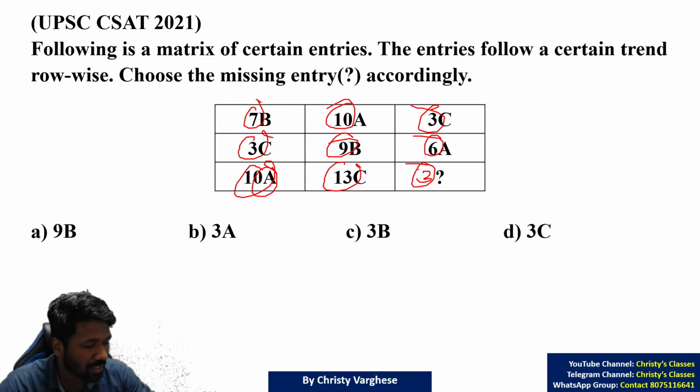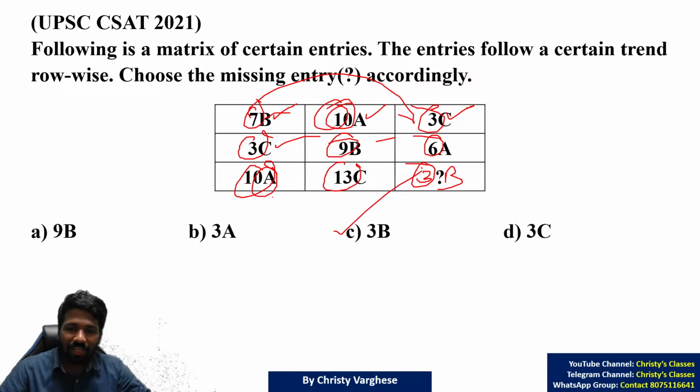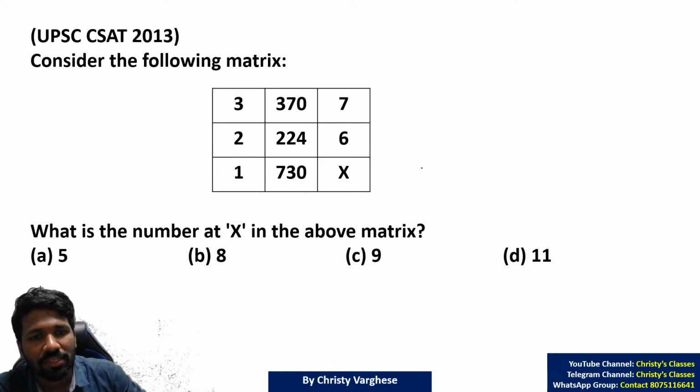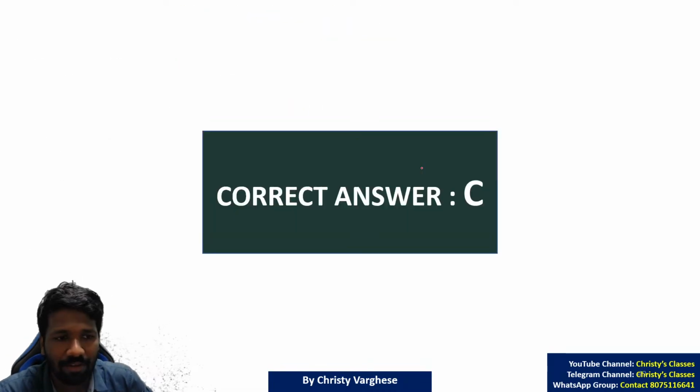The pattern you can see is this number plus this number is the middle number. And ABC is just rearranged. First BAC, then CBA, then ACB. So 3B. That's an alphanumeric sequence. Very rarely are alphanumeric sequences asked, but that is how to do it. So more questions of this puzzle type I have added here.